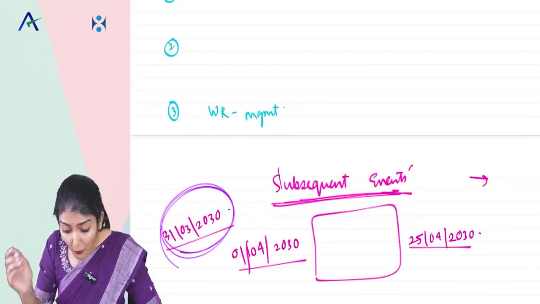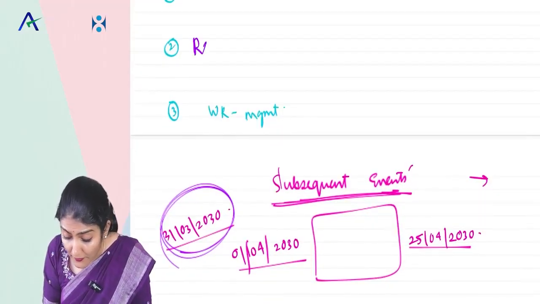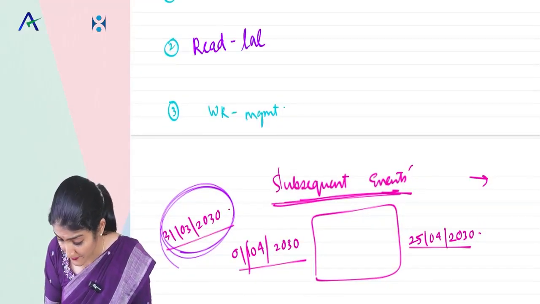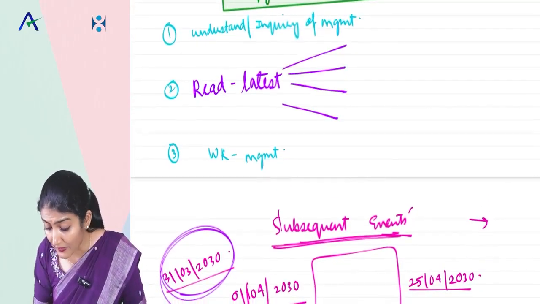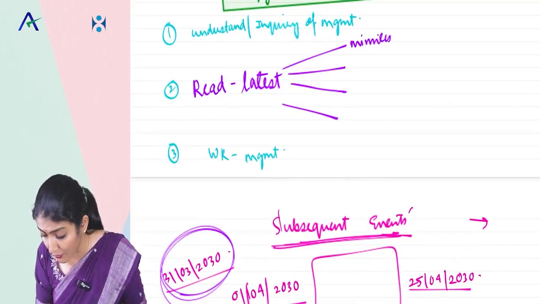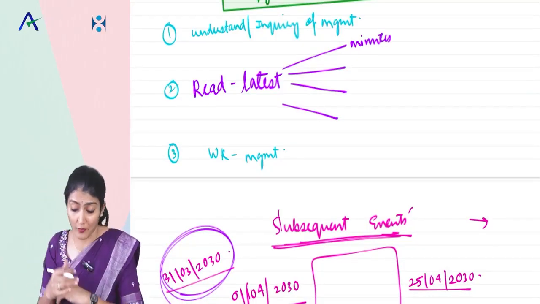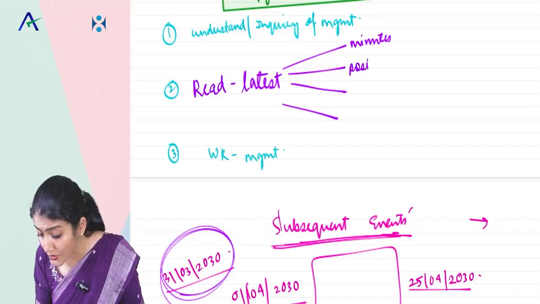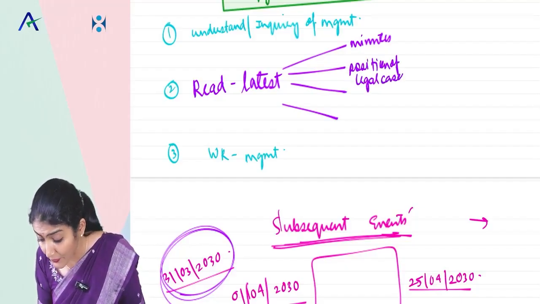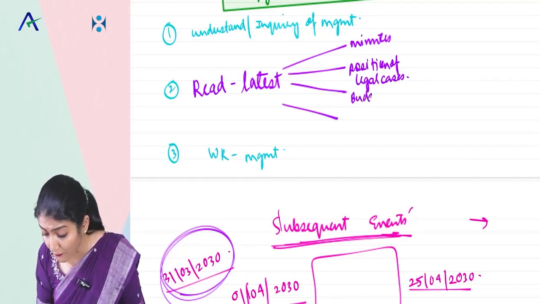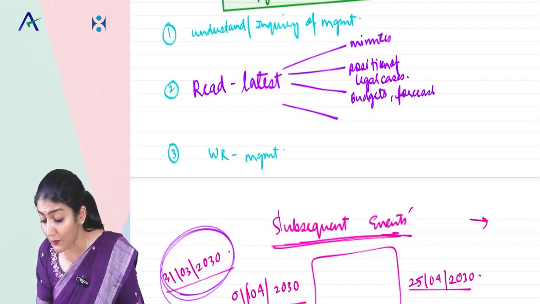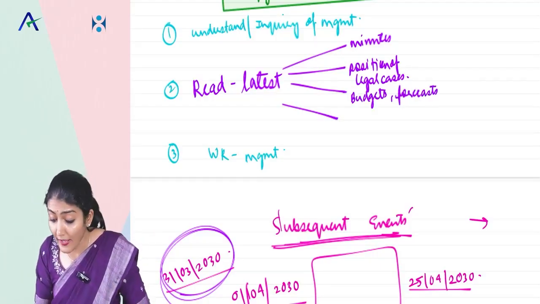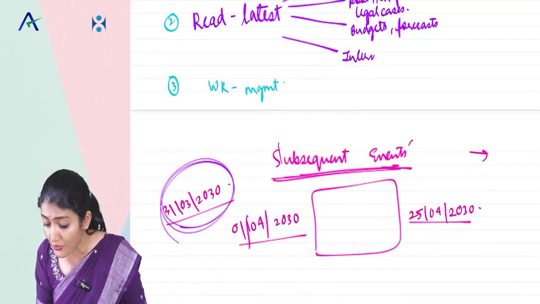So what does the standard tell over there? That auditor, you read the latest, as much as possible till the date of your audit report. You read the minutes of the meeting of the audit committee, board of directors, shareholders. You read the latest position of the legal cases going on for the company. Then you read the latest budgets and cash flow forecast of the company. So that will also tell you about the subsequent events. And you read the latest interim financial statements.